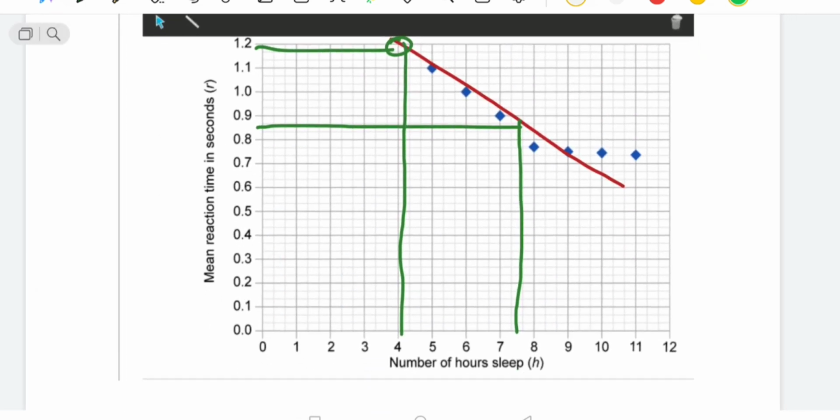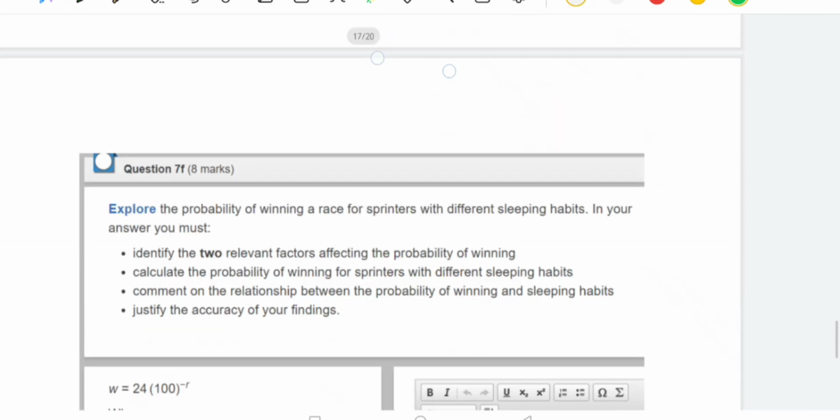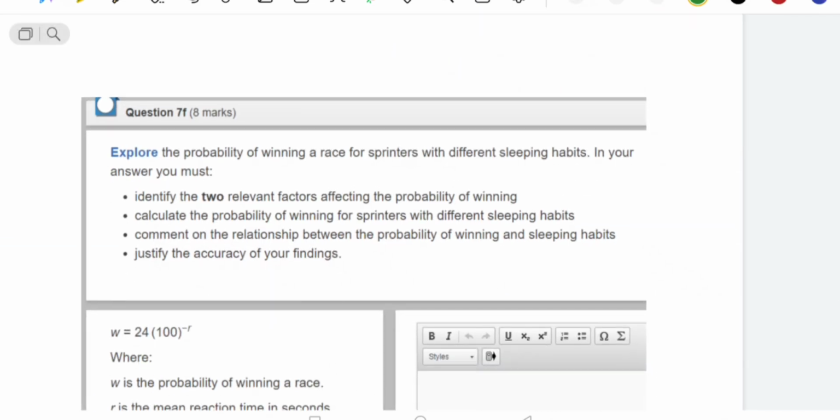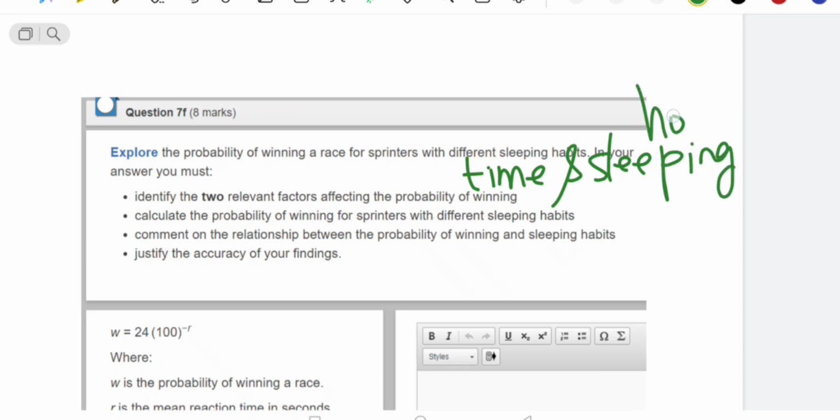So we have 2 things, mean reaction time and sleeping hours. These are the 2 factors, time and sleeping time or sleeping hours. So we can write the answer: time and sleeping hours. These are the 2 factors.